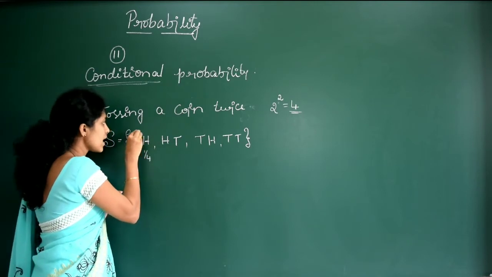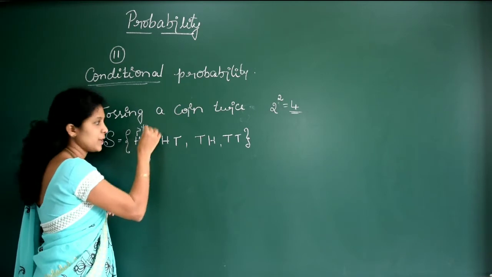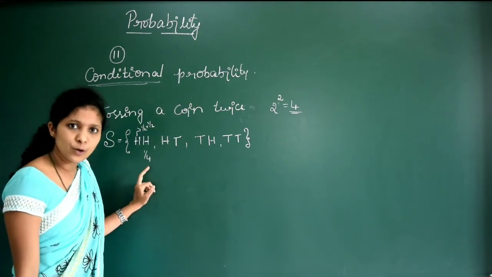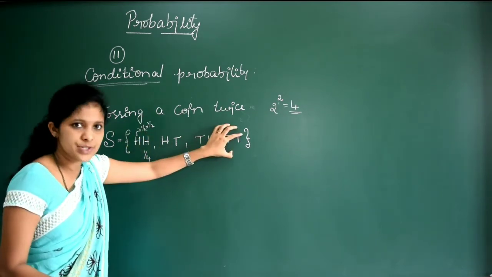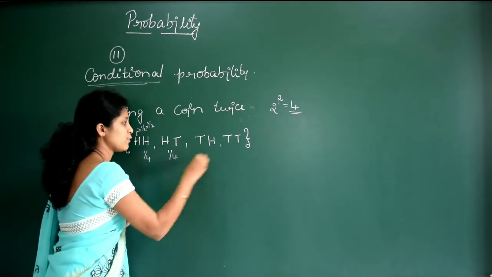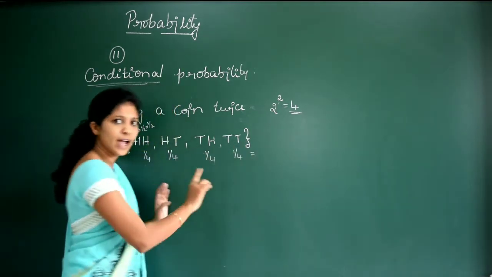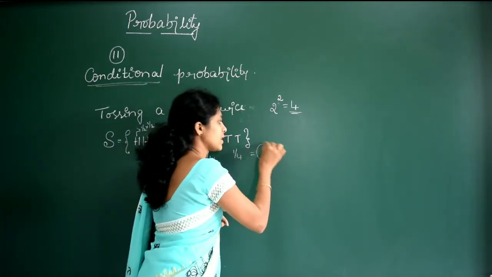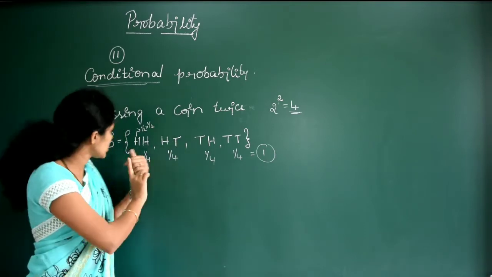Or else we can say, probability of head is 1 by 2 into probability of head is 1 by 2, so it is 1 by 4. But usually we will not use this one; directly we will write. Here 4 elements are there, so probability of each will be 1 by 4. If I add everything, it will be 4 by 4, which is equal to 1. Sample space always has probability 1, because it includes all the elements, right? So this is the sample space.